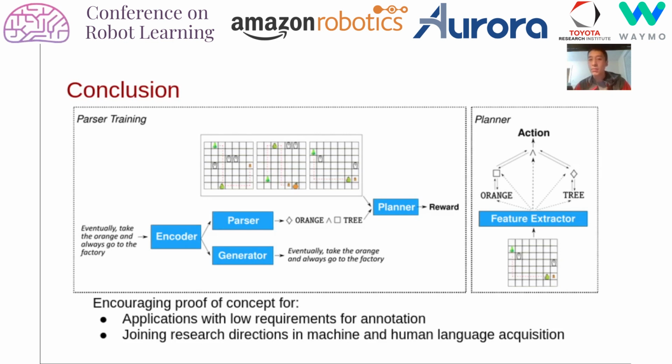Many problems in robotics and NLP could be tackled by such an approach because of its low requirement for annotation. Being able to adapt to variations in language use and to changes in the environment is crucial to building useful robots, because the same language may carry very different meanings in different contexts. In the long term, we hope that this line of research leads both to robots that understand us and to robotic systems that can be used to probe how children acquire language, thus bringing robotics and linguistics closer together.